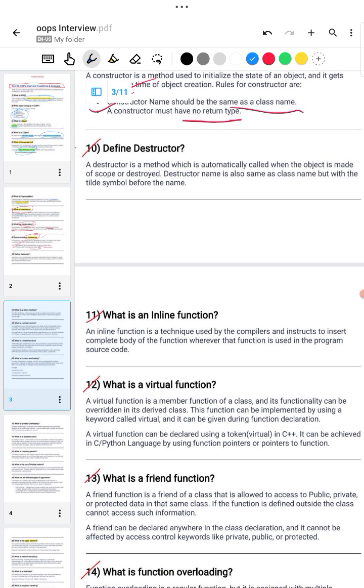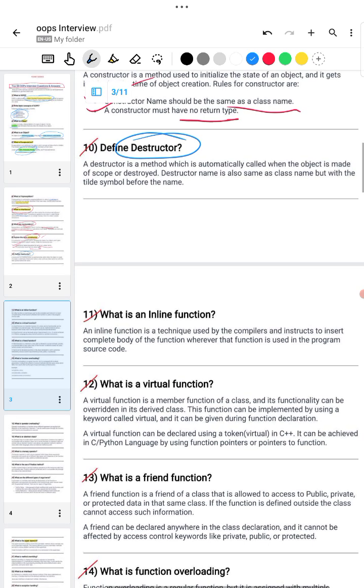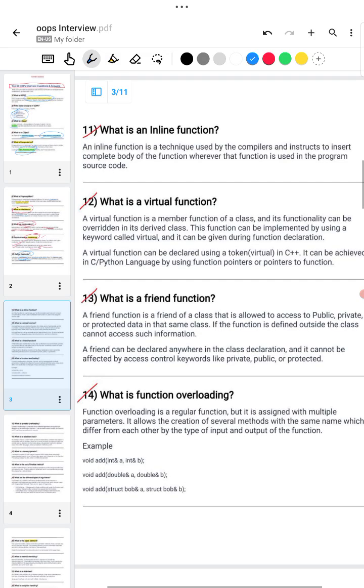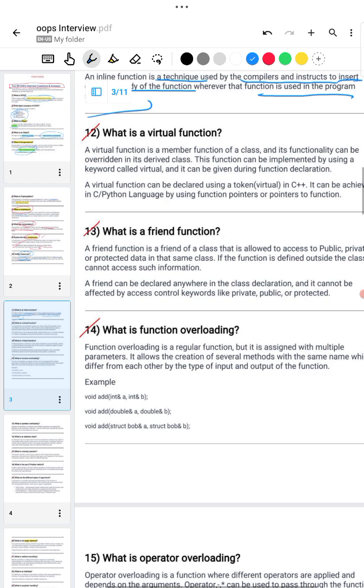Moving to the 10th question, what is a destructor? A destructor is automatically called when an object is destroyed. 11th question, what is an inline function? An inline function is a technique used by the compiler, which instructs it to insert the complete body of the function whenever the function is used in the program source code.